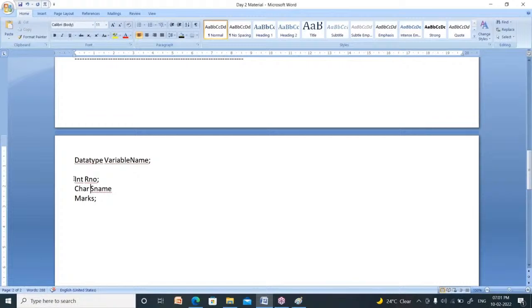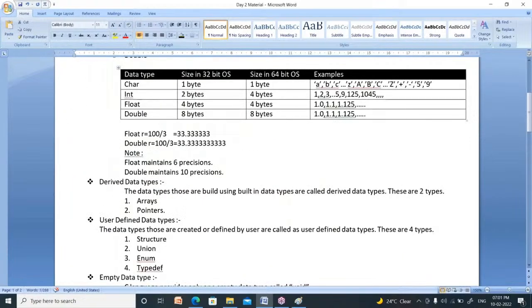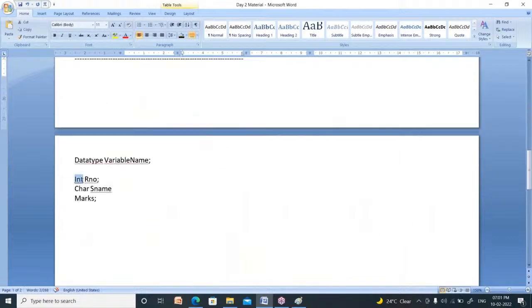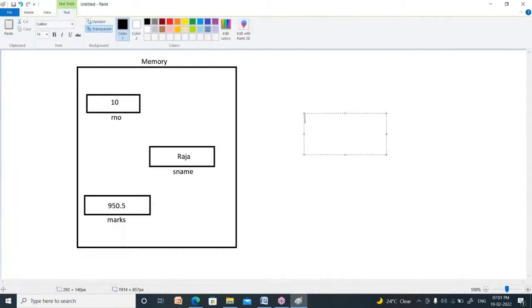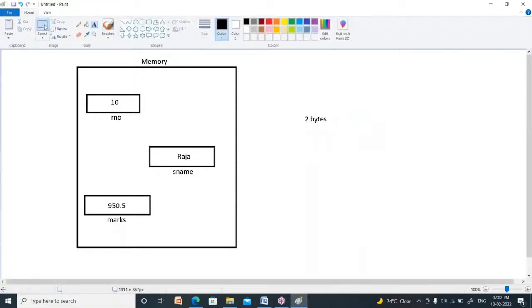Whenever you say integer roll number, what happens? What is the size of integer? The size of integer is 2 bytes in a 32-bit operating system, and 4 bytes in a 64-bit operating system. Suppose your system has a 32-bit operating system. Then what is the size of integer? 2 bytes. Now the computer allocates only 2 bytes of memory to roll number. The size of this container is 2 bytes, because you represent an integer there.